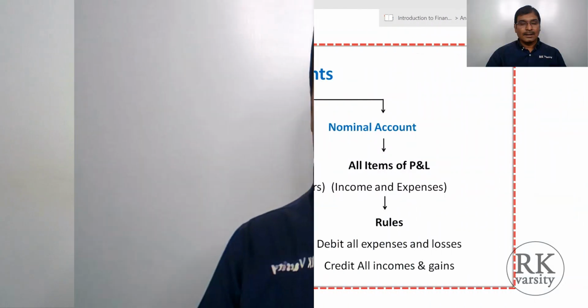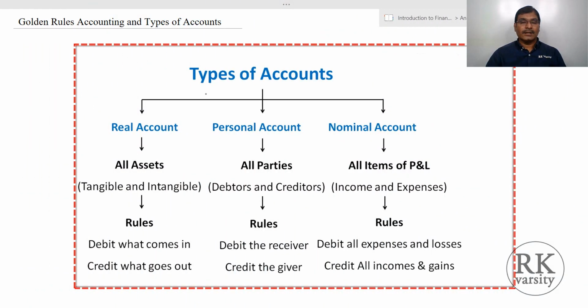So now we'll move to the presentation where I explain the types of accounts and the golden rules of accounting. In accounting, we can classify the accounts into three different types. One is a real account, second is a personal account, and third is a nominal account.